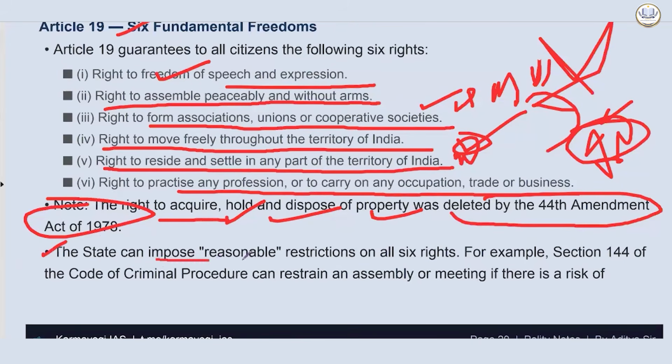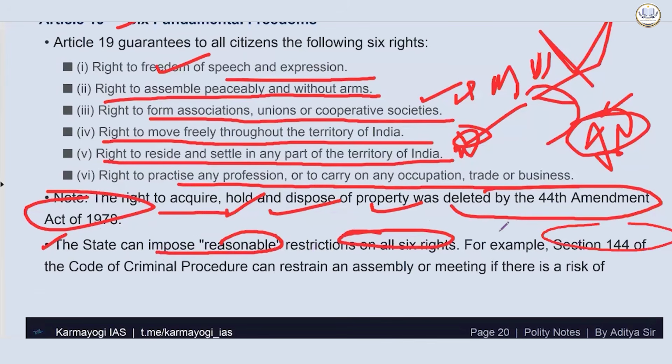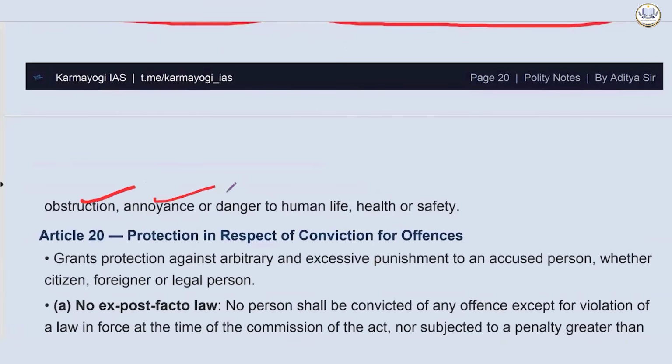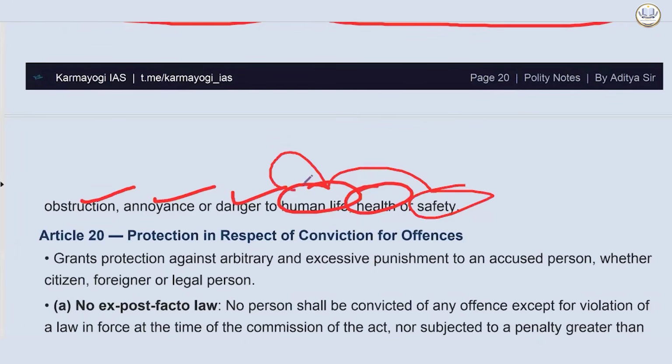Now, the state can impose reasonable restrictions on all 6 rights. For example, Section 144 of the Code of Criminal Procedure can restrain any assembly or meeting if there is a risk of obstruction, annoyance, or danger to human life, health, or safety. All the three. Okay, human life, health, or safety.